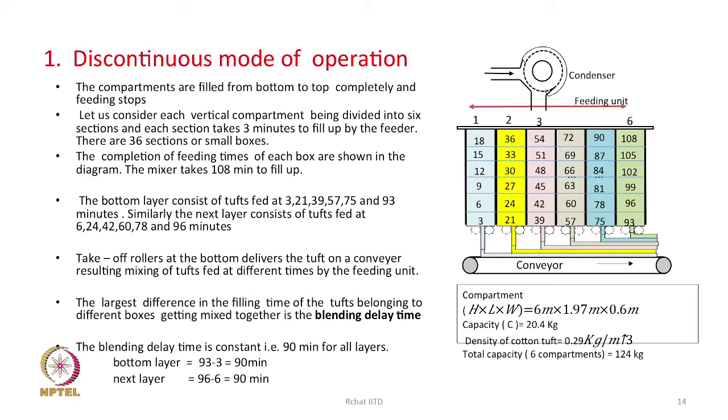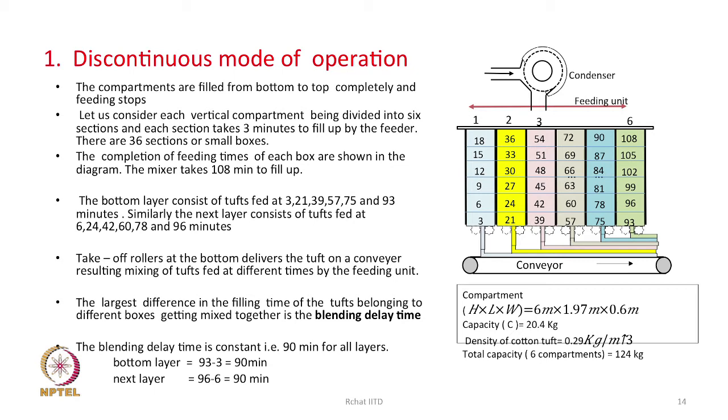Now, if I look at when the material moves out from this machine, the bottom layer will move out because of these delivery rollers. This layer is formed by the tufts which are fed at different times.